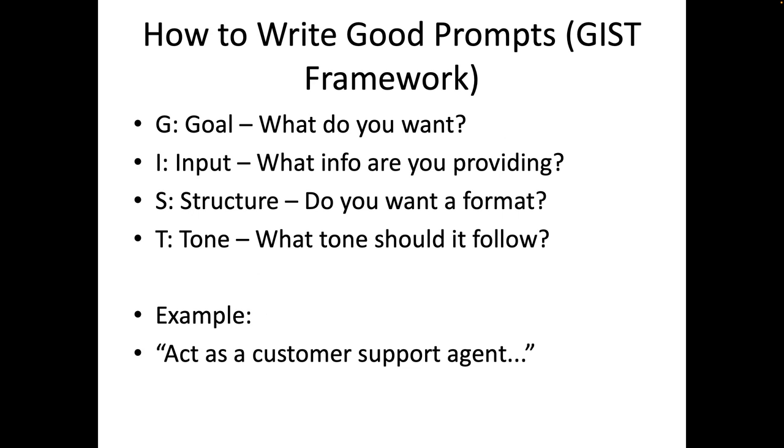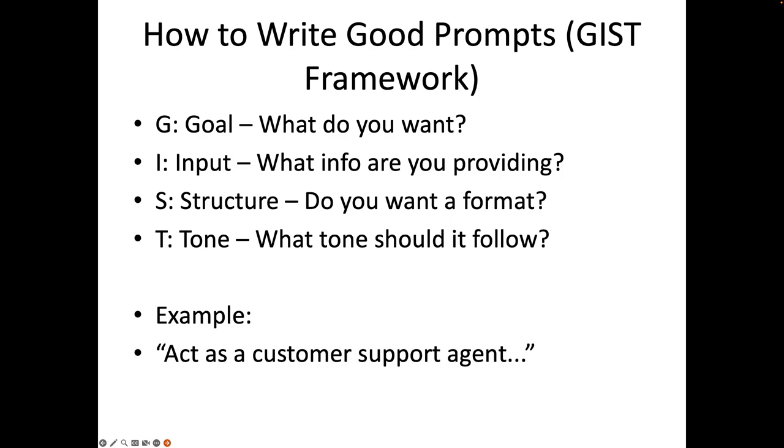So let's take a look at what the GIST is. In the GIST framework, the G stands for the goal. The question you want to ask yourself is, what is the task? What do you want to accomplish here? Let's lay that out. Once the goal is established, then we want to focus on the instructions. That's what the I, instructions or input, stands for. How should the model behave?